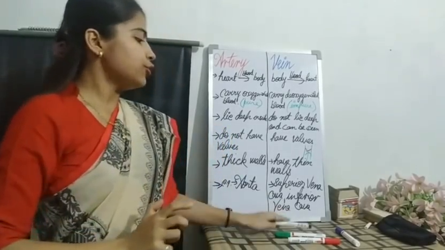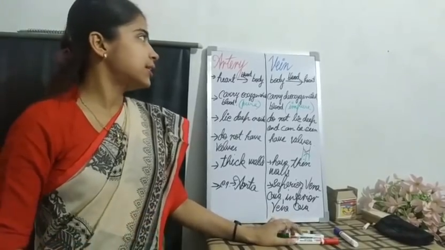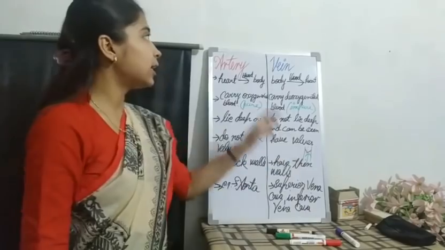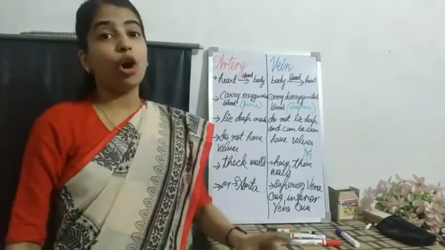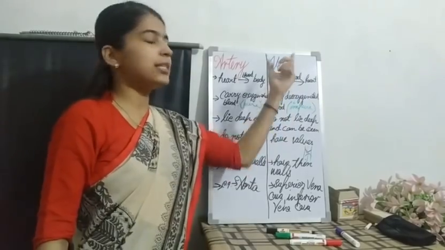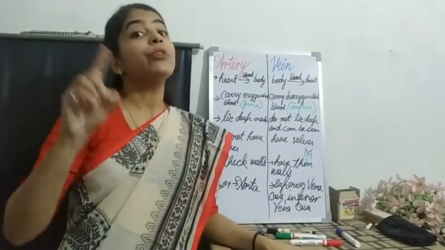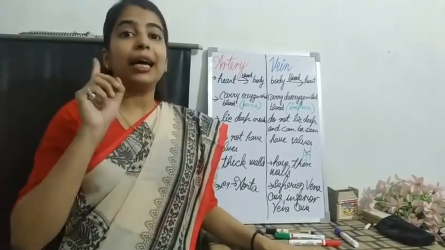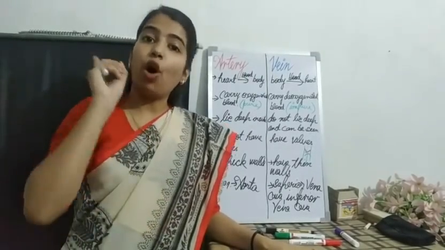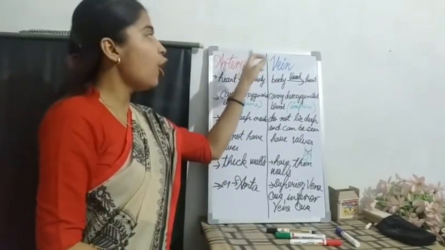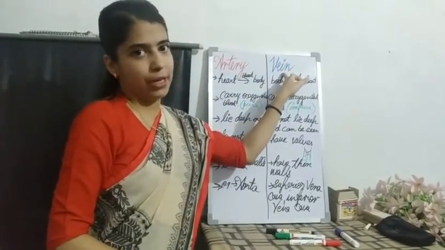Also, students, you must have seen in your books that the color of an artery is always shown with a red color, and the color of the veins is always shown with a blue color. So don't get confused. The color of the blood will always be red, whether it is carried in an artery or in a vein.